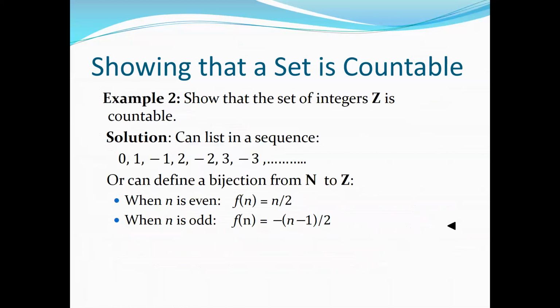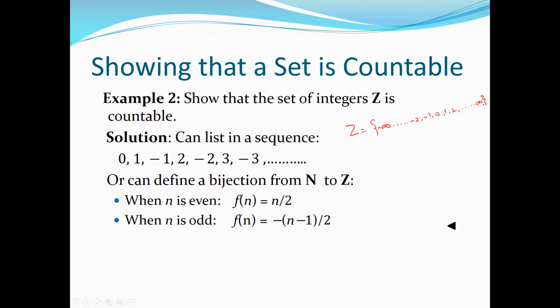Okay, now show that the set of integers, that is Z, is countable. Now this is something interesting. The set of integers may be positive and negative. What is the set of integers? We already know that it starts from negative infinity and goes on up to, for example, -2, -1, 0, 1, 2, and so on up to positive infinity.